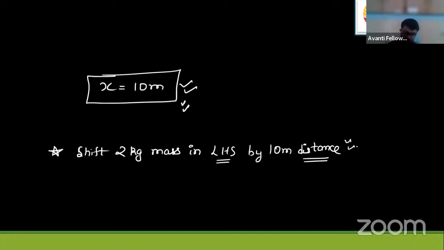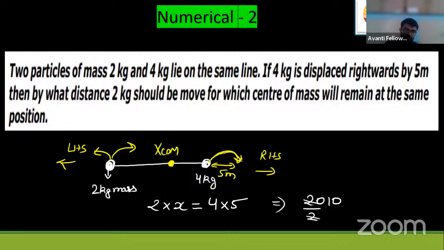Okay, clear? So let me see chat box. Okay, Hengoli student says 5 meter. 5 meter is not the answer. I'm sorry, but you tried. Very good. Okay, 10 meter is the answer. You can see yourself, 4 into 5 is 20. Divide by 2, you'll get 10 meters the answer. Okay. Now let us see the other questions.